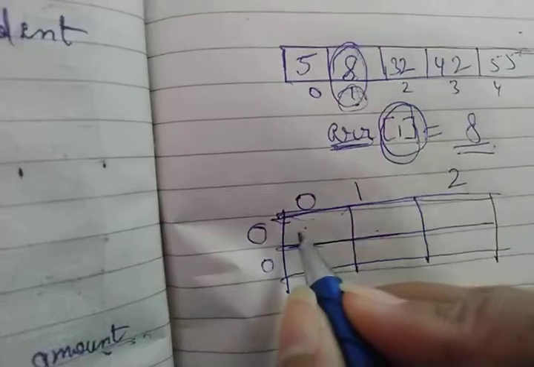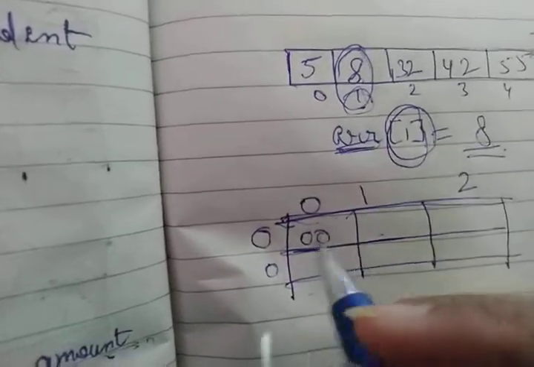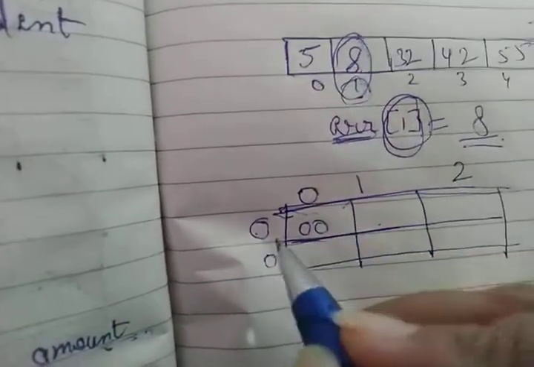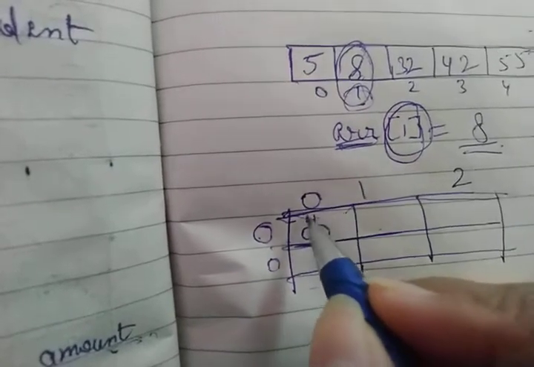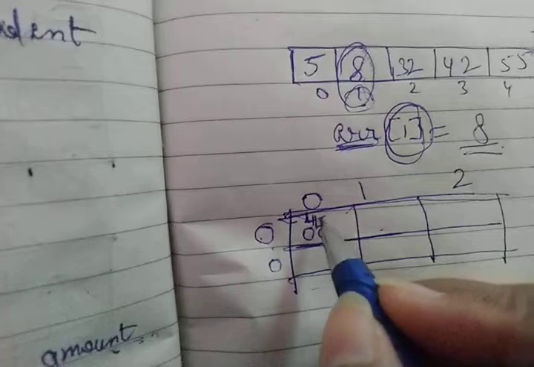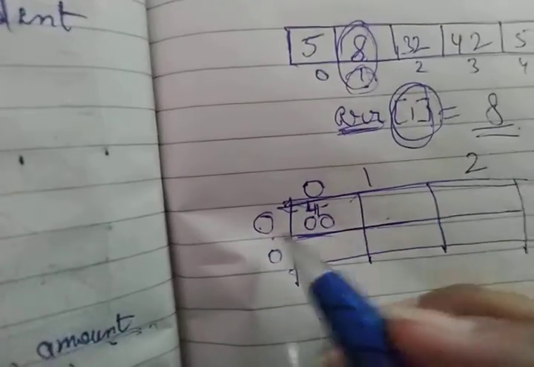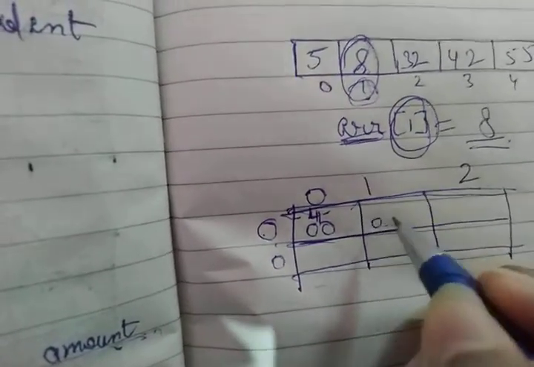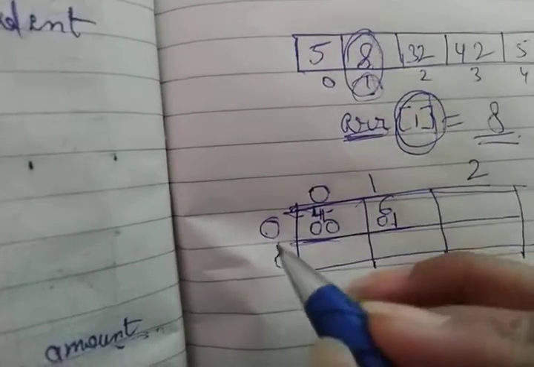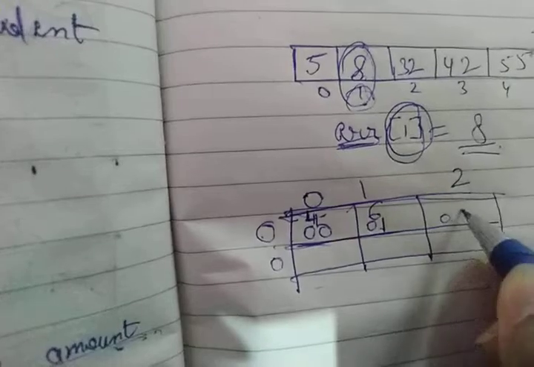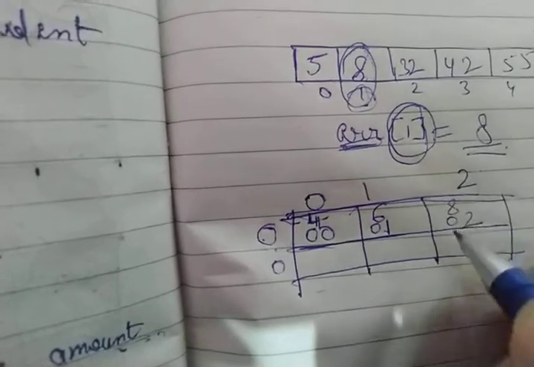So how are we going to store the index position over here? We are storing the index position 0 of 0, that means this 0 and this 0. At 0 of 0, what element do you have? The element 4. Then the next index position will be 0 of 1. At 0 of 1 we have 6, and similarly 0 of 2. At 0 of 2 we have 8 over there.